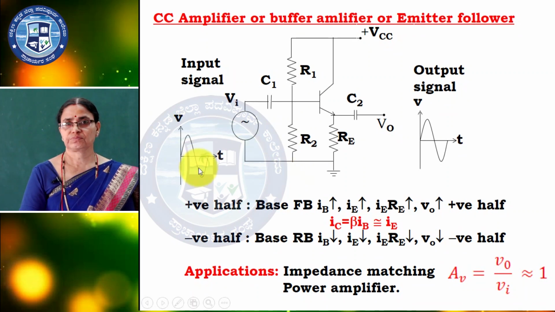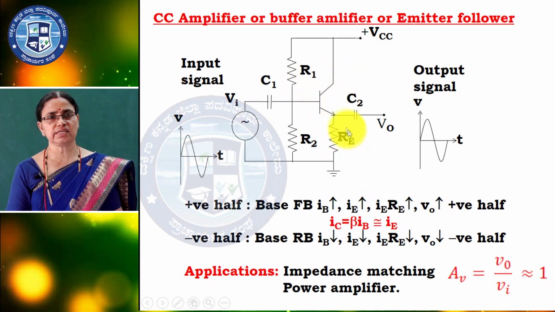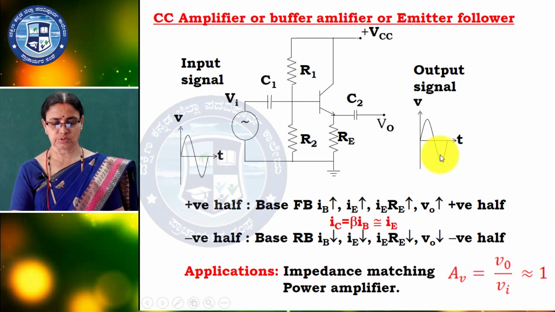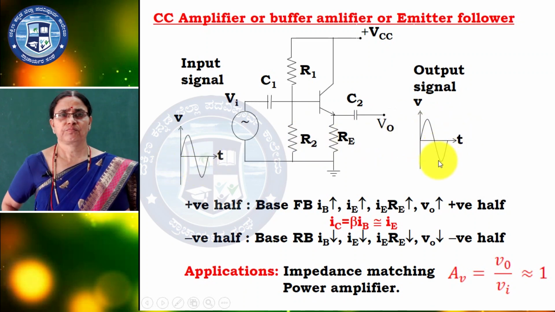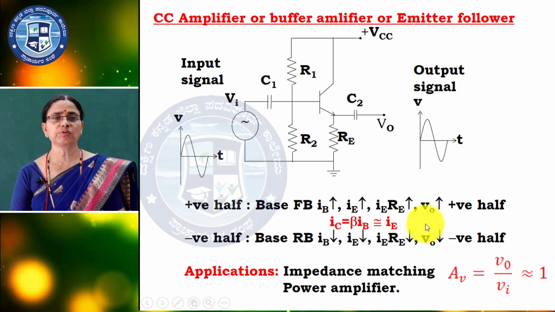When the negative cycle comes, the base junction is reverse biased, so IB decreases, IE also decreases, the voltage across RE decreases, and we get the negative half cycle at the output. So when the positive cycle comes we get a positive cycle, and when the negative cycle comes we get a negative cycle. So there is no phase shift; the output is in phase with the input.